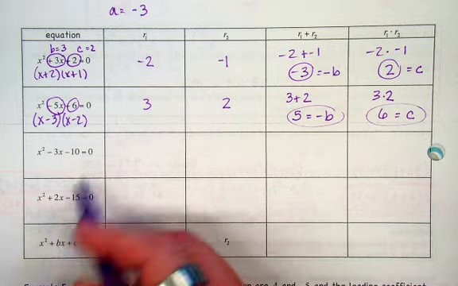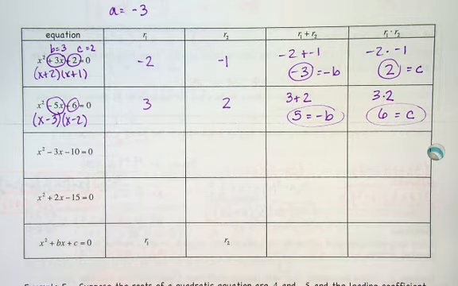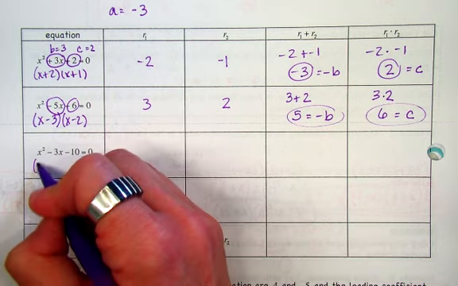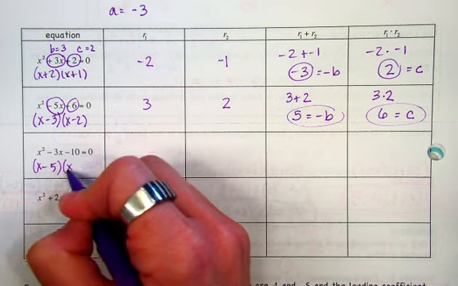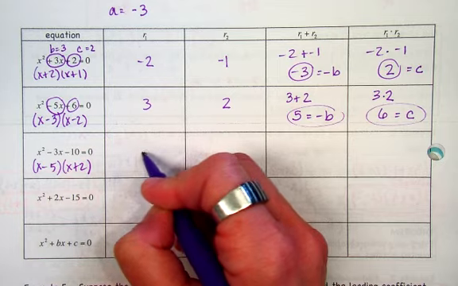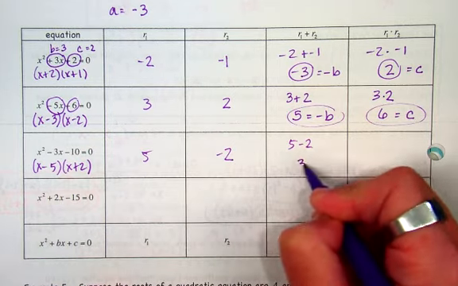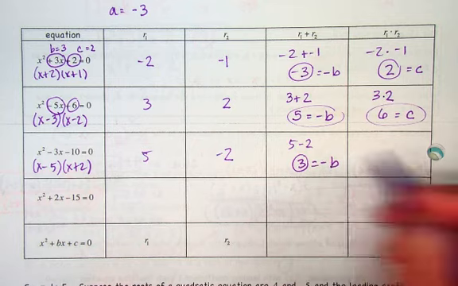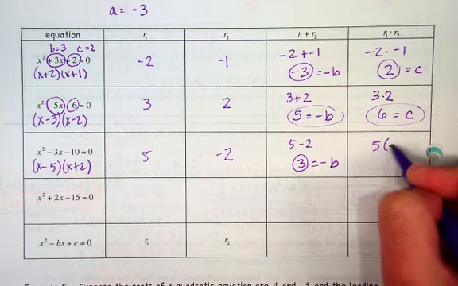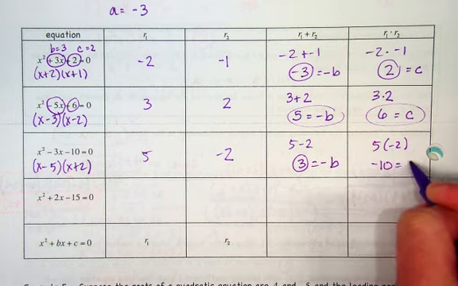We get the idea? Do I need to do the whole chart? No. All right, you guys get the idea, right? And then you'd have 5 and negative 2, and that would be what? 3. Look, it works. Opposite of b, right? And 5 times negative 2 would be negative 10. Oh, look, it's c. Okay, so you guys get the idea.